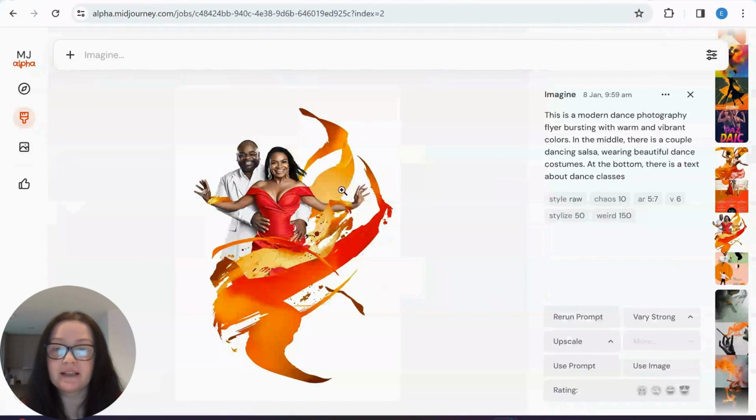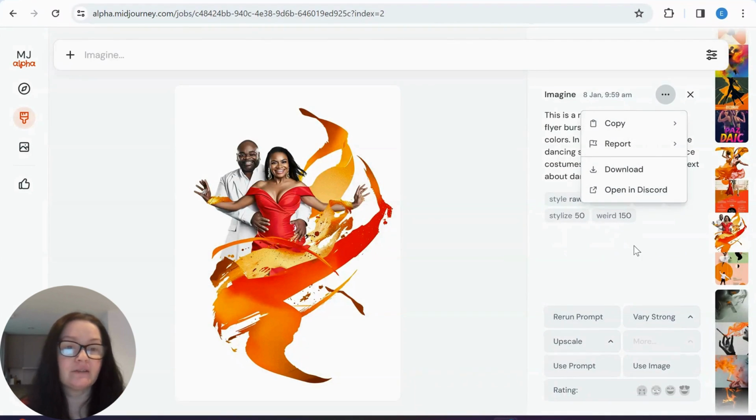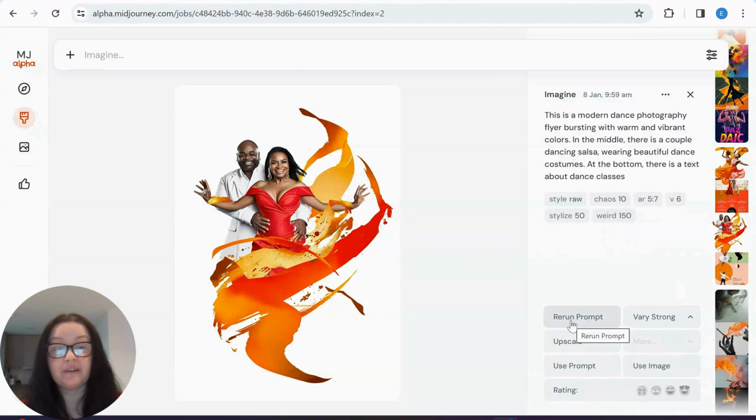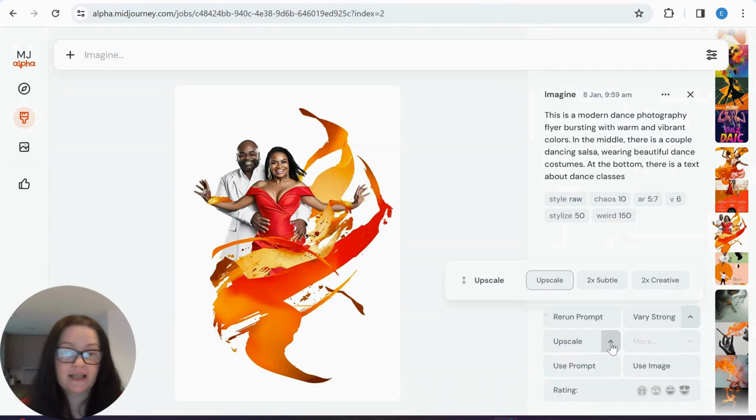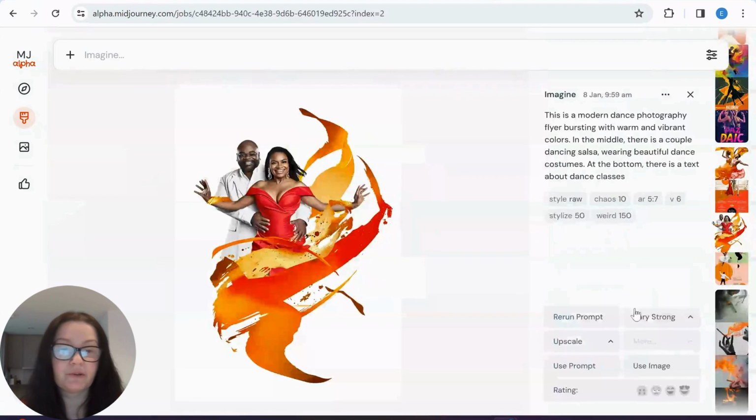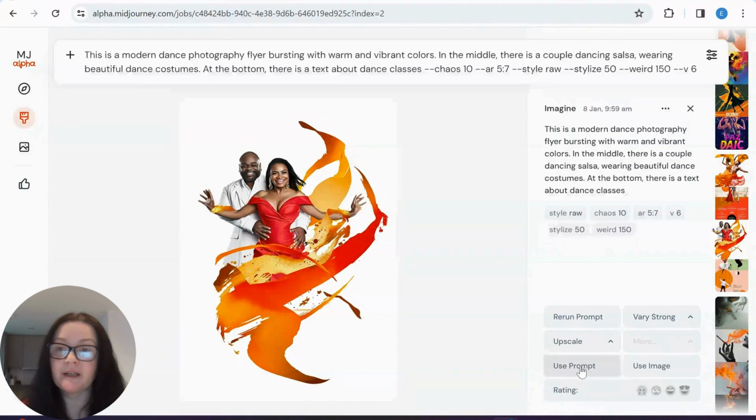So when I then open this image, for example, I just want to show you more options here. When I click down here, you can download, copy the prompt and things. Here I can again rerun the prompt. Then if I want variations of this one, I have very strong here. But if I gently press here, I also have the subtle option. Then I also have upscale options: 2 times subtle, 2 times creative. Then we can do use prompt, and again we will have that prompt up there. So all sorts of options. Everything that we have on Discord is here. Of course, once we have pan, zoom in, zoom out, it will be even more exciting.